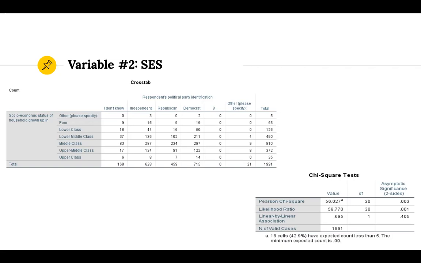And if we look at our chi-square test that we ran in SPSS, we can see that there is a significance p level of 0.003, which is also less than the 0.05 required. So it can be confirmed that there is a statistical significance between the two variables, meaning we can support our alternative hypothesis and reject our null hypothesis. And the hypothesis for the SES was that there will be a high level of impact between the two, and that there is a relationship between the two variables.